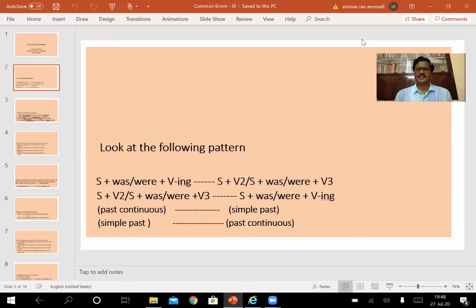The general mistakes, common mistakes that are made are either in the first clause or in the second clause. We should see what tense is used in each clause. Based on one clause, the other clause has to be changed. We have to take care of both the clauses. Only then we have to rewrite it if there is any mistake in the usage of the sentences. If we look at some examples, it becomes more clear.